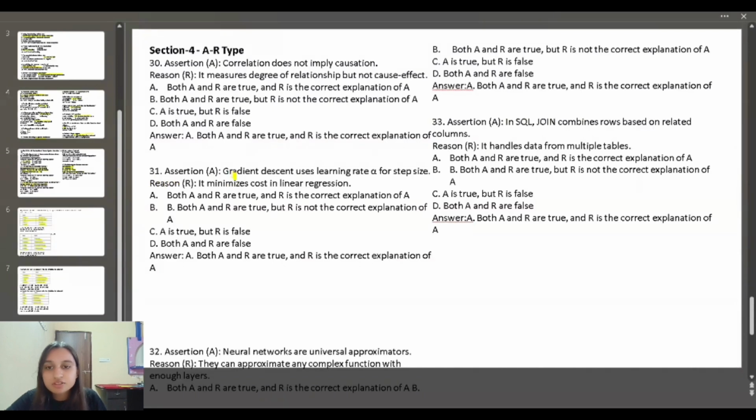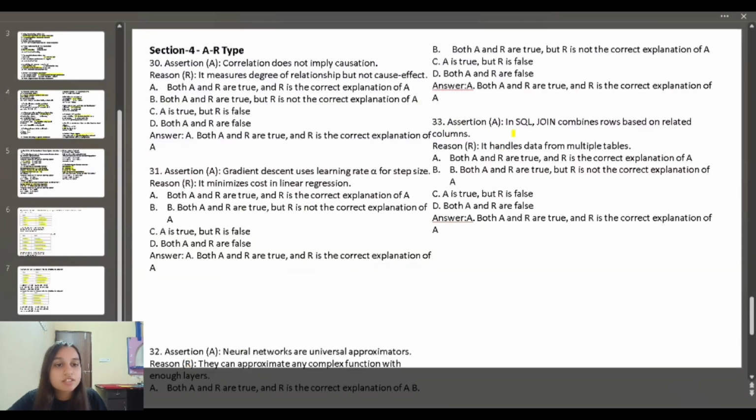31st question, assertion is gradient descent uses learning rate alpha for step size, and reason is it minimizes cost in linear regression. Here both A and R are correct, and R is the correct reason for assertion. 32nd question, assertion: neural networks are universal approximators. Reason: they can approximate any complex function with enough layers. Here, assertion A and reason R are correct, and R is the correct reason for assertion.